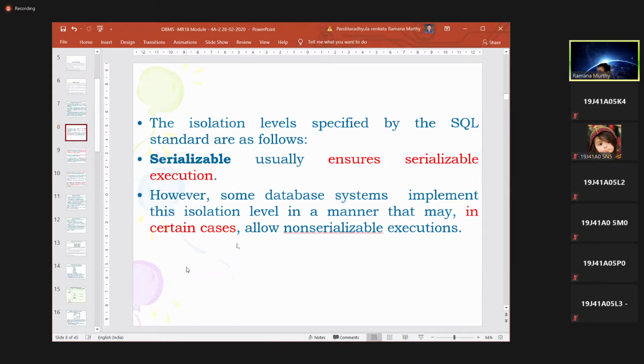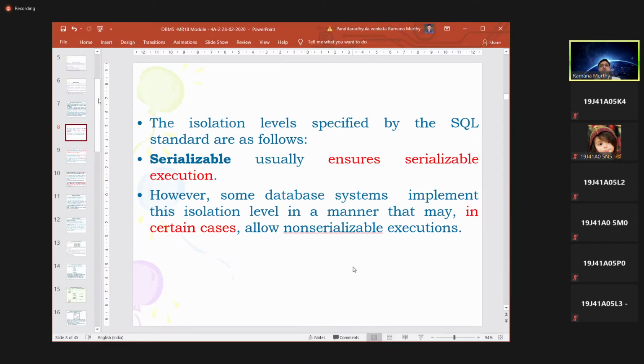What is the meaning of isolation? Isolation tells us in what way we cannot interfere with the other transactions so that we can maintain serializability. These isolation levels are specified by the SQL standards. Serializable usually ensures serializable execution of the transactions.